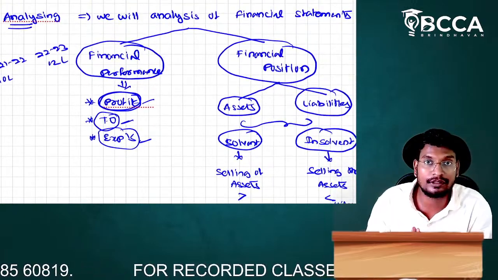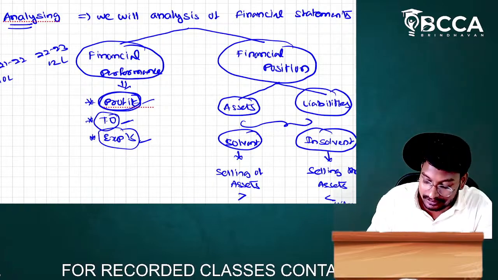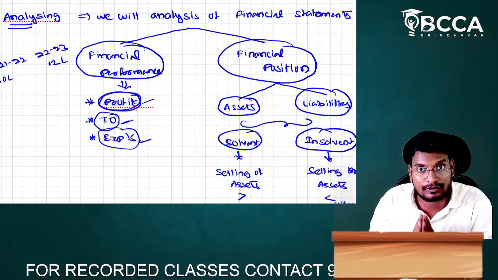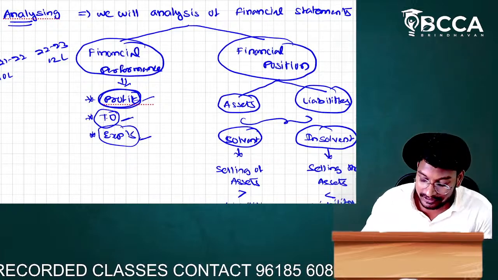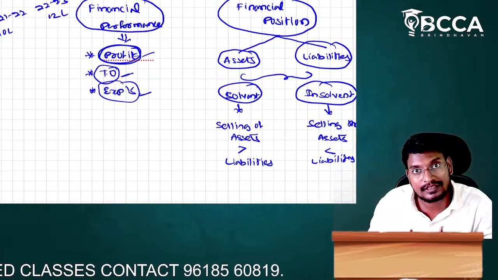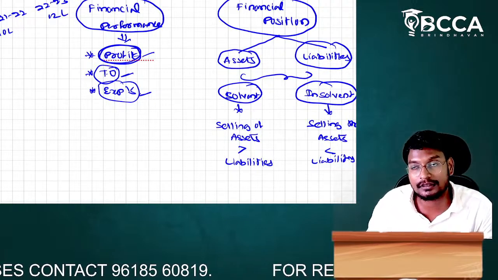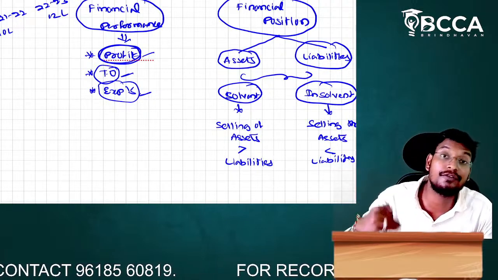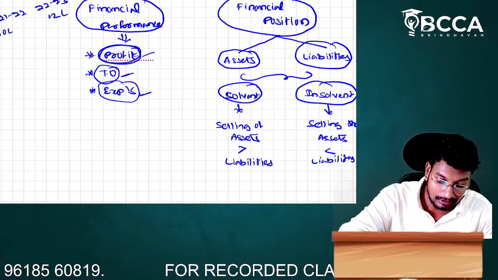We will analyze by way of two methods. First one is financial performance, and the second one is financial position. Financial performance means we analyze based on turnover, profits, etc. Financial position means we analyze assets and liabilities. If by selling our assets we can fulfill our liabilities, we are in the solvent position. If by selling our assets we are not fulfilling our liabilities, we are in the insolvent position. Like that, we have to see.